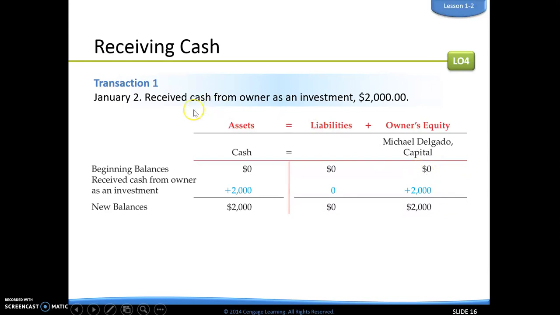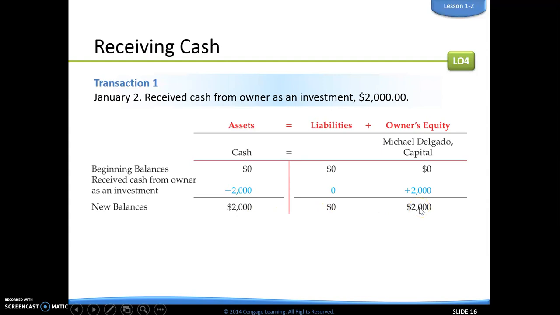Okay. Then on January 2nd, we receive $2,000 in cash. So cash is going up. And then the owner's capital account also goes up by that same amount. And the reason we can do that is if you notice this equal sign and the line that runs down the middle, there's $2,000 on the assets, and that equals 0 plus the $2,000 in the capital account.